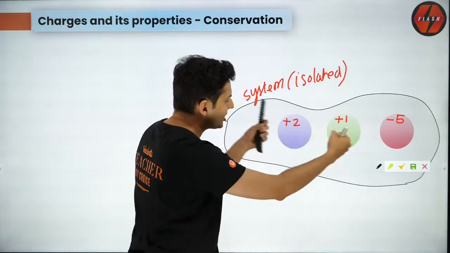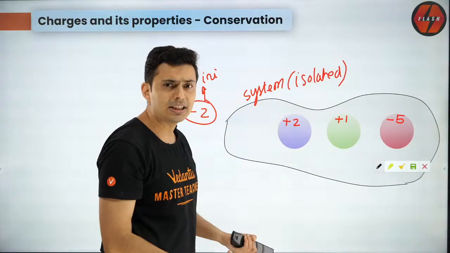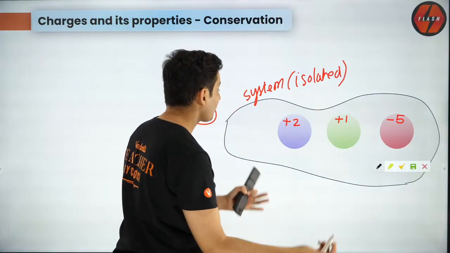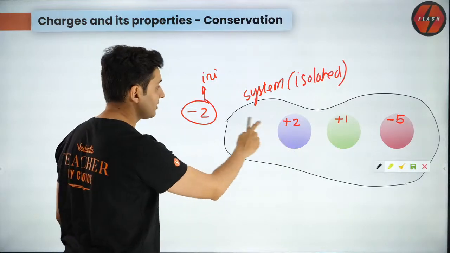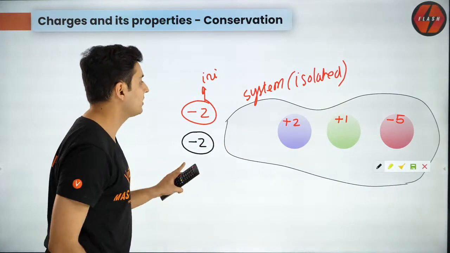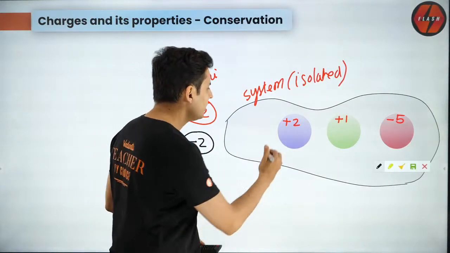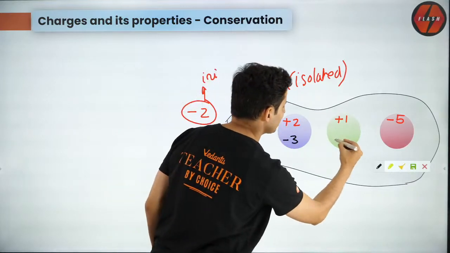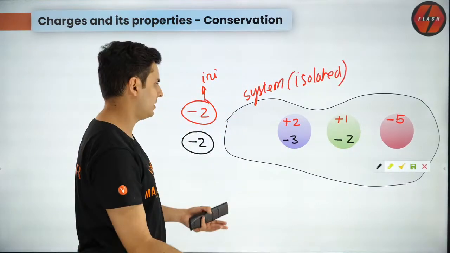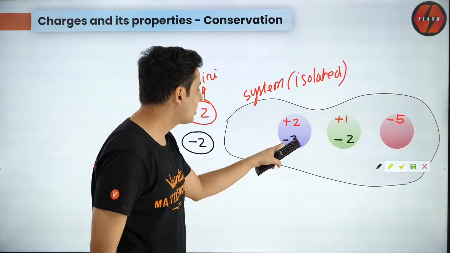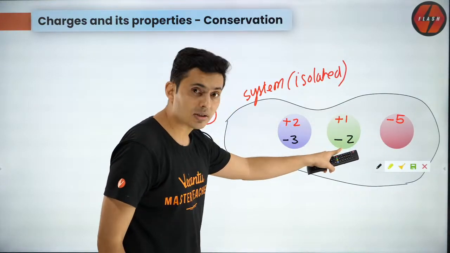Now let's say they touch each other, they exchange charges with each other, something happens. Eventually the charges will change. Even after the exchange of charges, the total charge will remain the same. The total charge should still remain minus 2. So for example, this becomes minus 3. This becomes minus 2. Example. Alright, so how much charge will be there on this? Just add it up. Minus 3 minus 2 is how much?